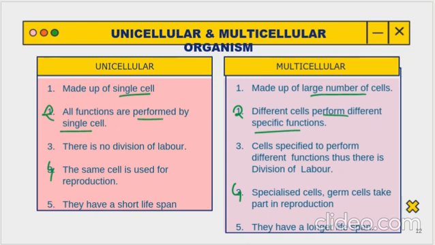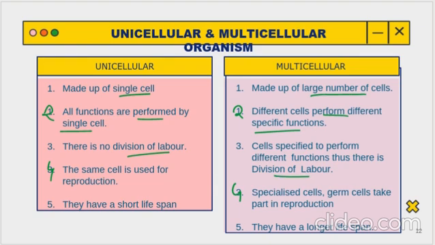So in the third one, about unicellular, there is no division of labor. In a unicellular organism, no division of labor. Why? Because there's only one cell. What labor will they divide? So there is just one cell, so no labor division. But in multicellular, as there are many cells together, there is division of labor present. Different cells do different work.